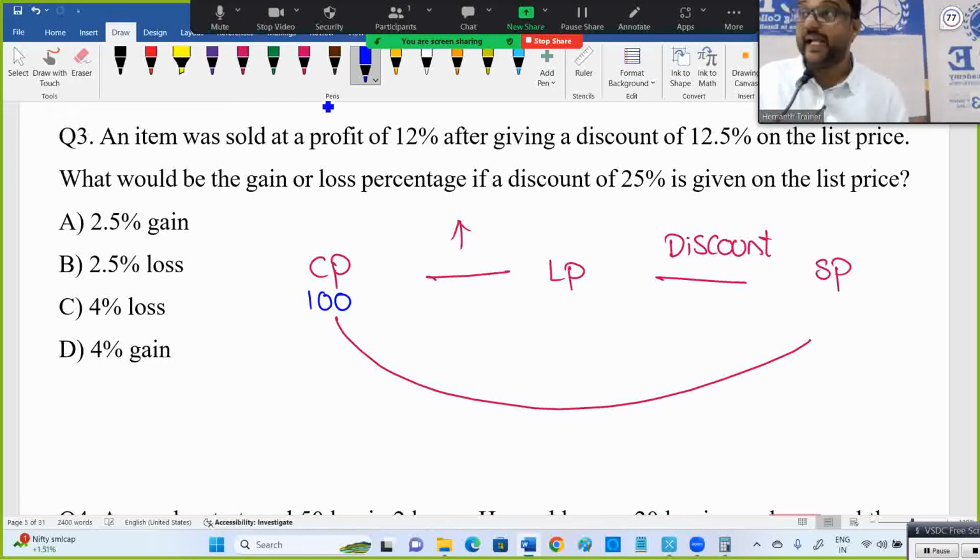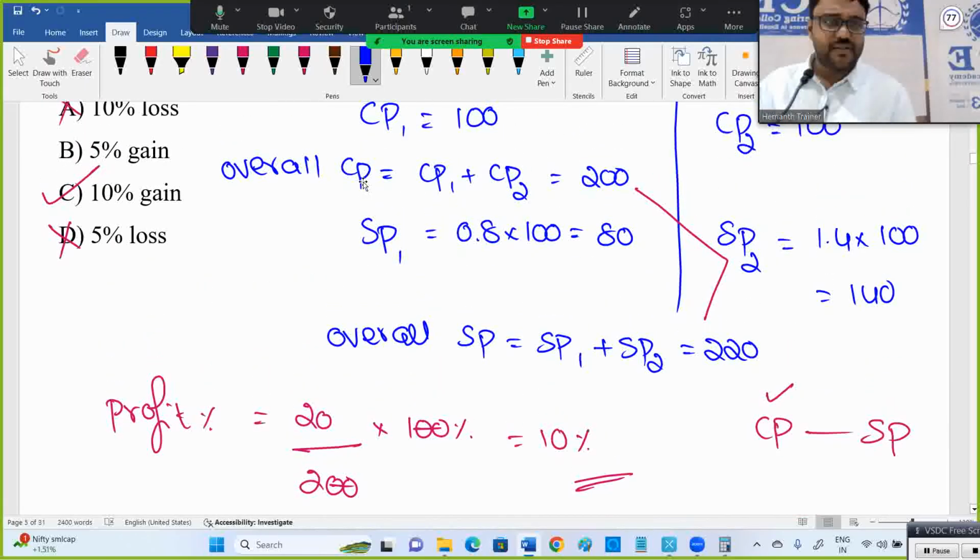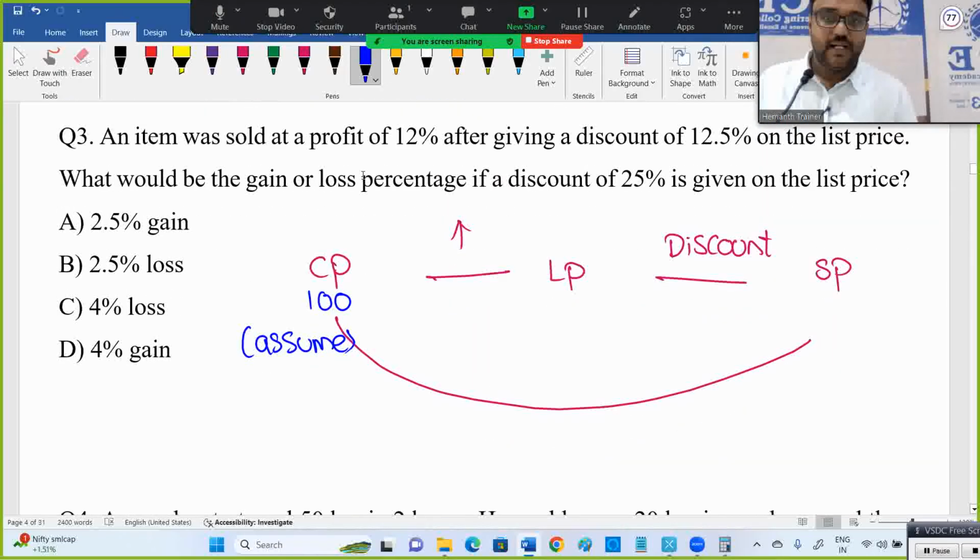I am assuming cost price is 100. Like the previous question, CP1, CP2 also we assumed as 100, as they're not given in the question. There is another method also, but I am just going with the first method. Are you clear with the second question, or do you require any other method? Clear with this one? Right? So fine.